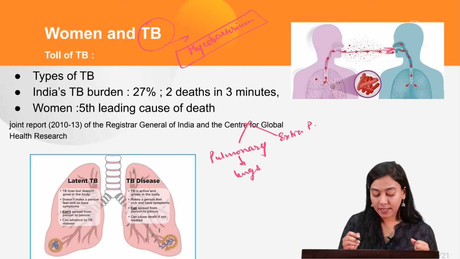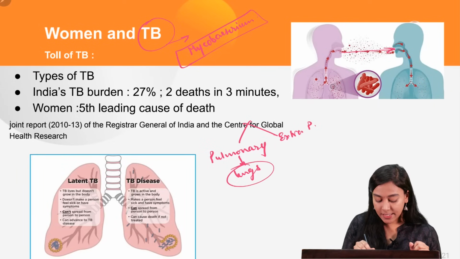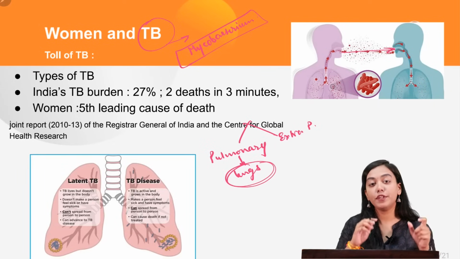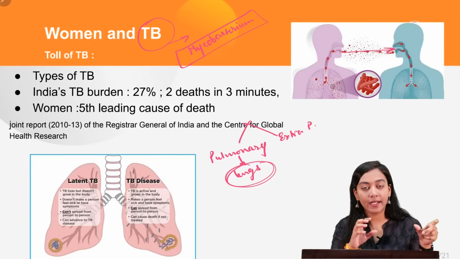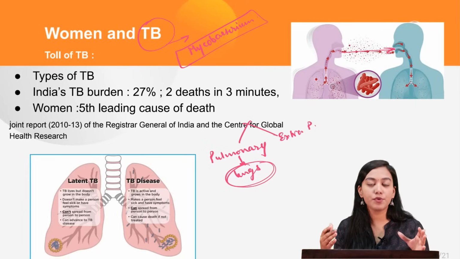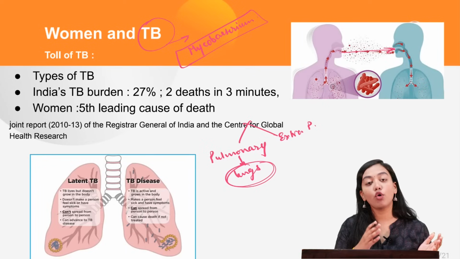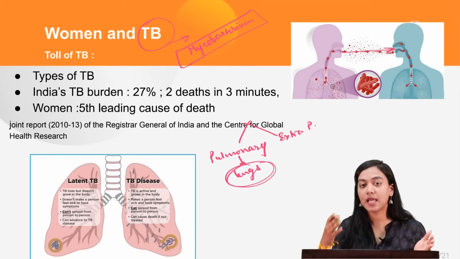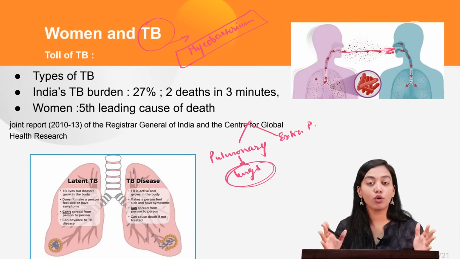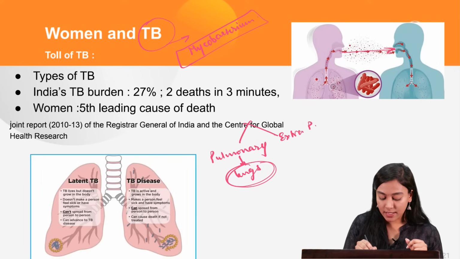Most of the times, there is high occurrence of its infection in the lungs. Therefore, we generally associate it as a lung disease. But if a statement comes to you in the prelims examination that it can also infect the brain, the bones and the lymphatic system, that statement will also not be wrong. So this is the first classification.